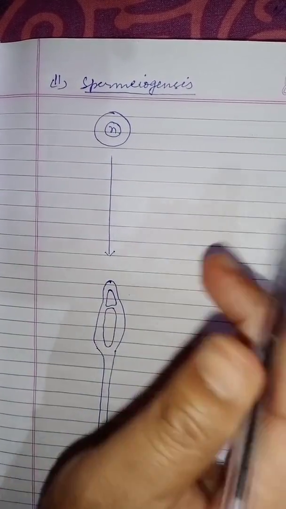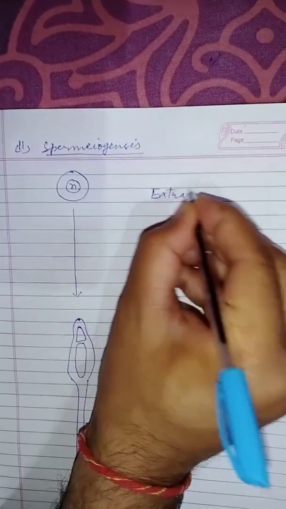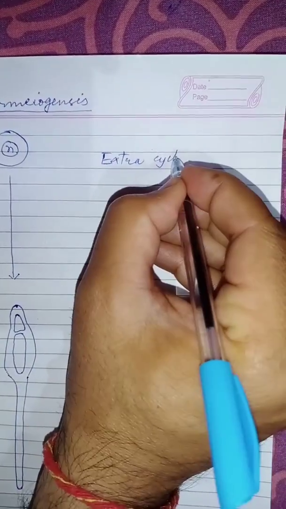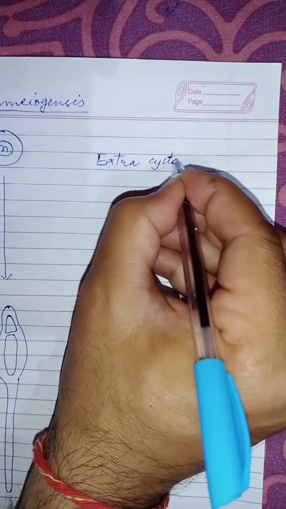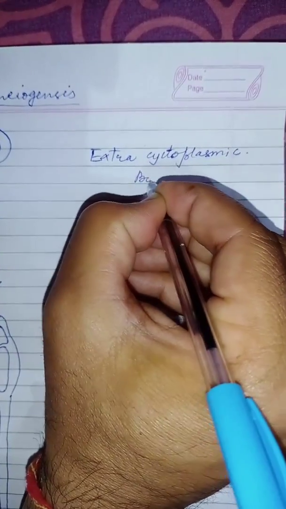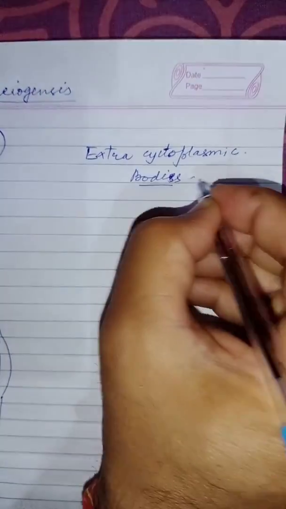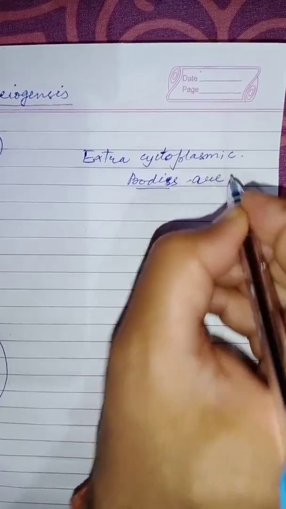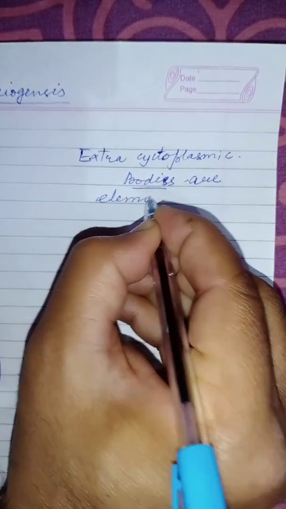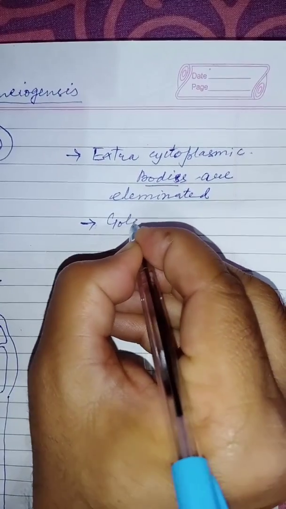The extra cytoplasmic bodies are eliminated, that is, cytoplasm is lost.